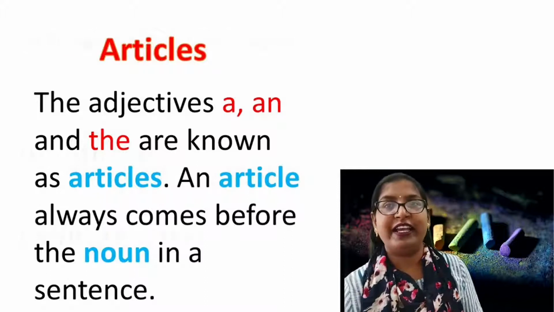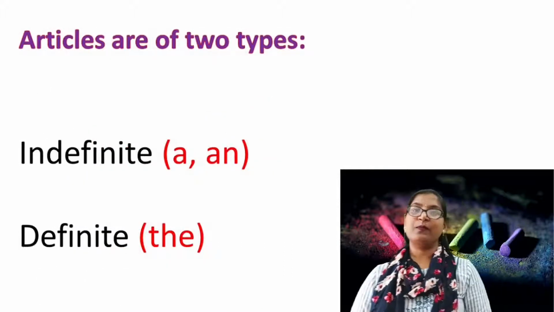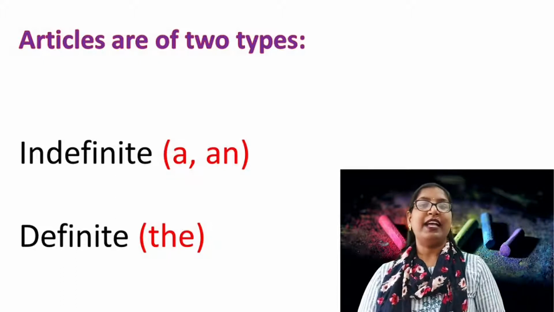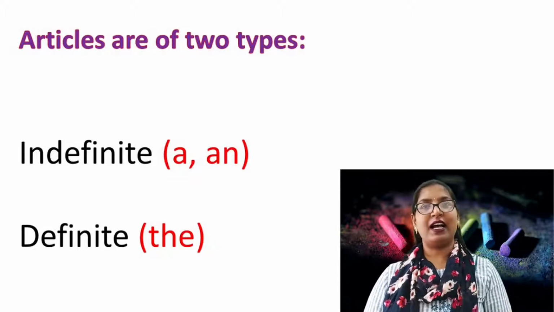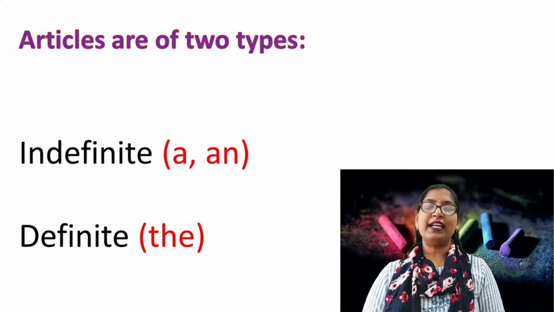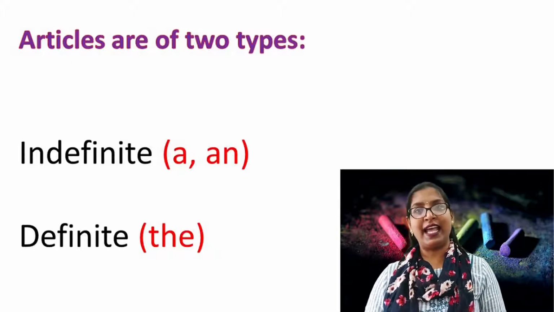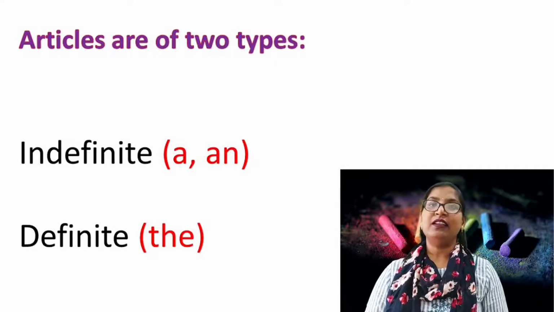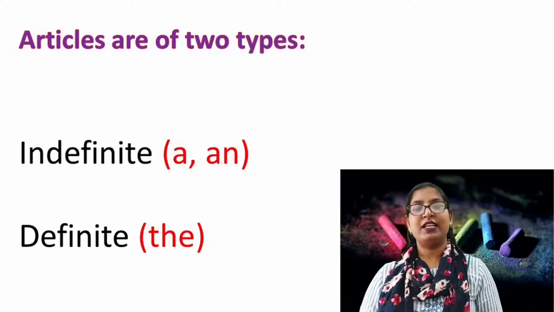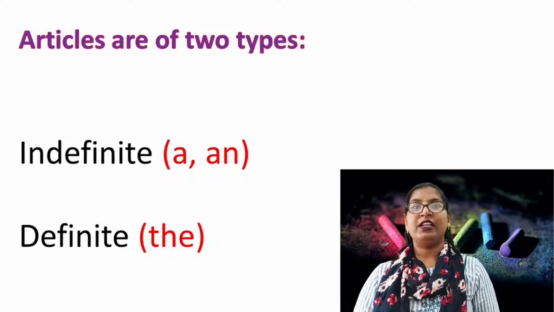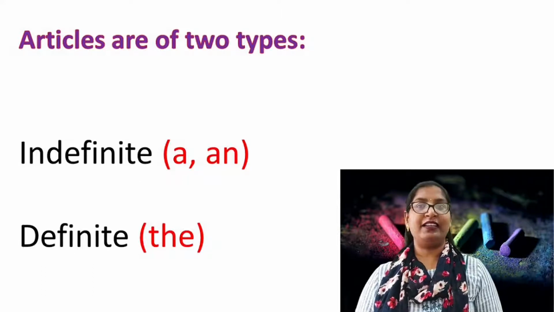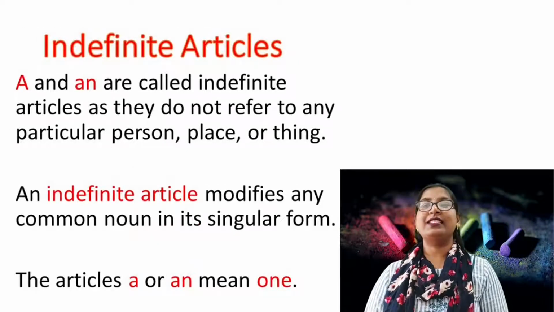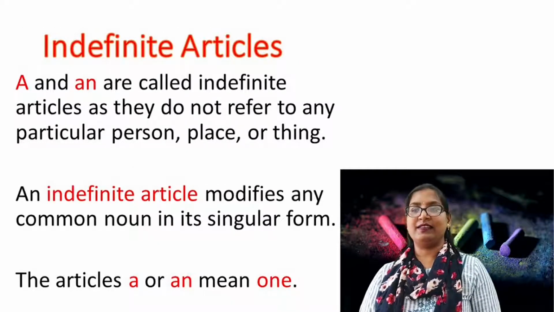Dear children, there are two kinds of articles. The first one is the indefinite article and the second one is the definite article. Articles a and an are indefinite articles and the article the is the definite article. Now let's study the indefinite and definite articles. The first one is indefinite articles.